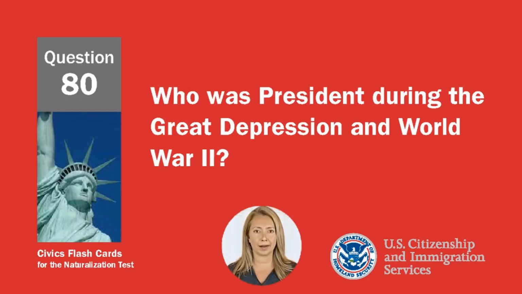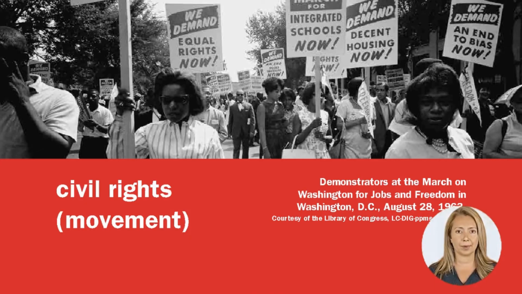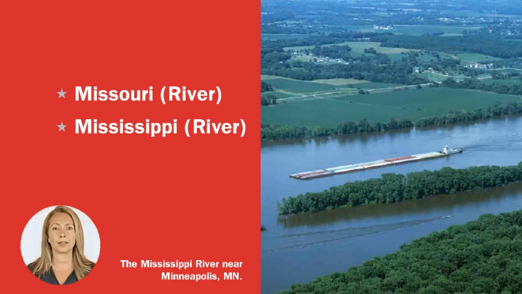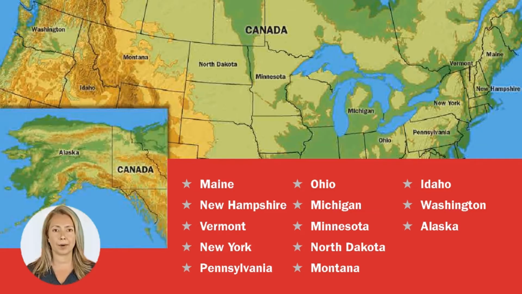Who was president during the Great Depression and World War II? Franklin Roosevelt. What movement tried to end racial discrimination? Civil rights movement. Name one of the 2 longest rivers in the United States. Missouri River. Mississippi River. Name one state that borders Canada. Maine, New Hampshire, Vermont, New York, Pennsylvania, Ohio, Michigan, Minnesota, North Dakota, Montana, Idaho, Washington, Alaska.